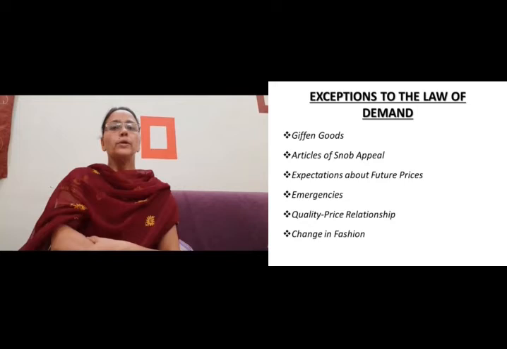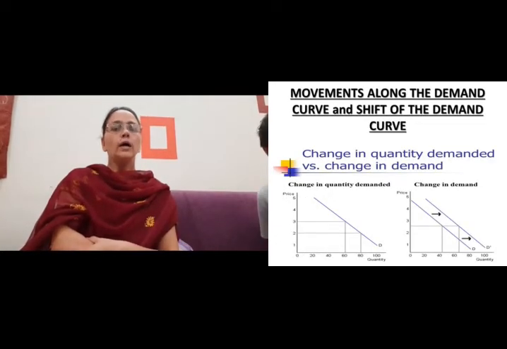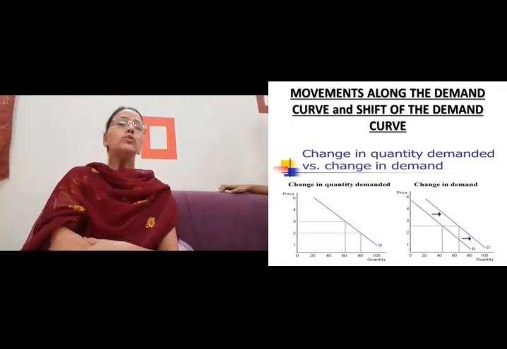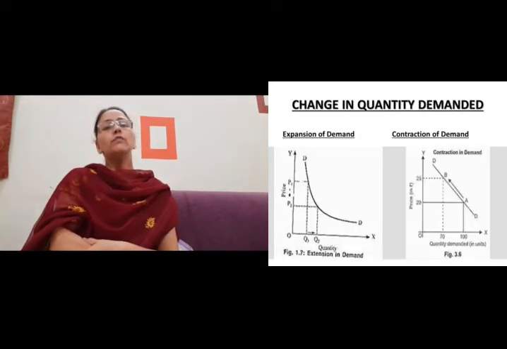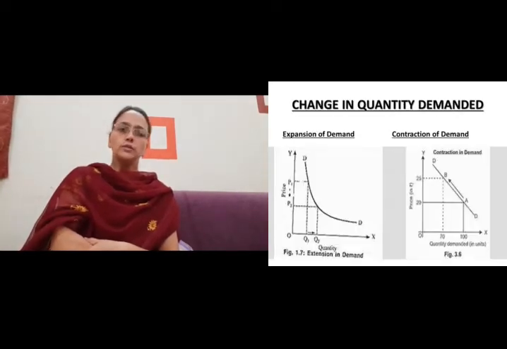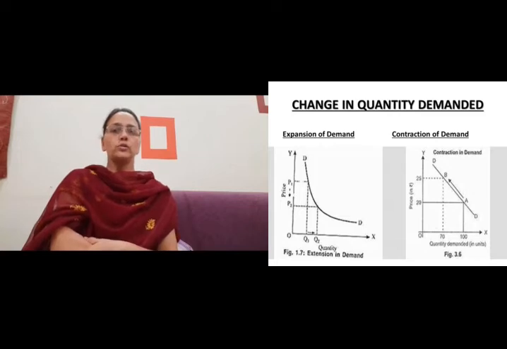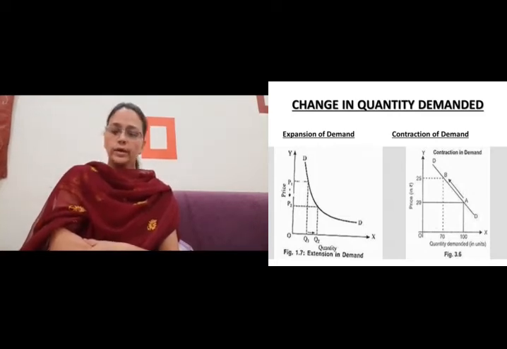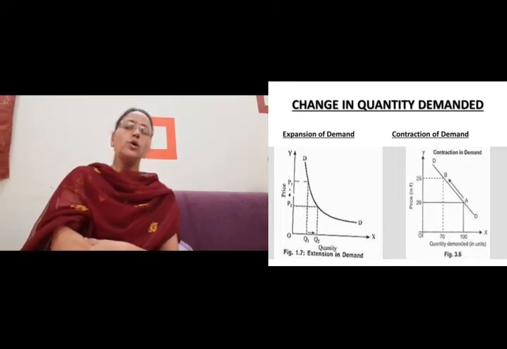Alright, the next topic, children, that we are going to cover is movement along the demand curve and shift of the demand curve. First, we'll take up movement along the demand curve. Now, when you talk about movement along the demand curve, there are two types of movement. One is expansion and the other is contraction. Expansion says when the quantity demanded of a commodity rises due to fall in its price, other things remaining the same, it is called the rise in quantity demanded or expansion of demand.